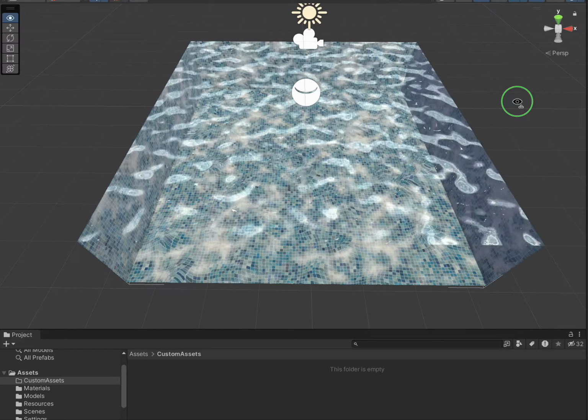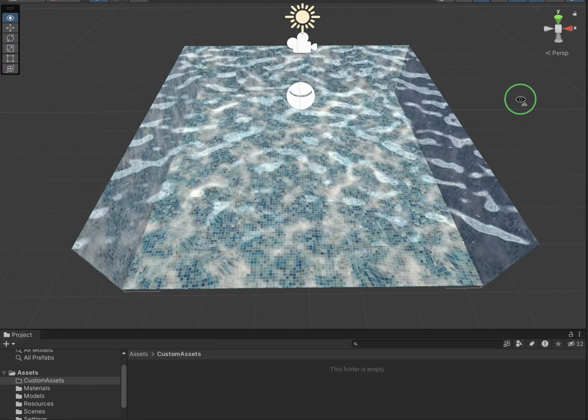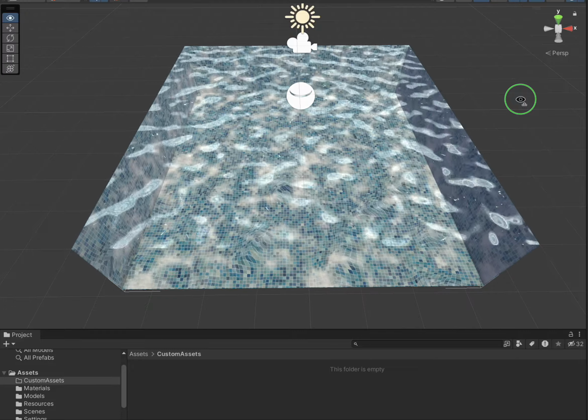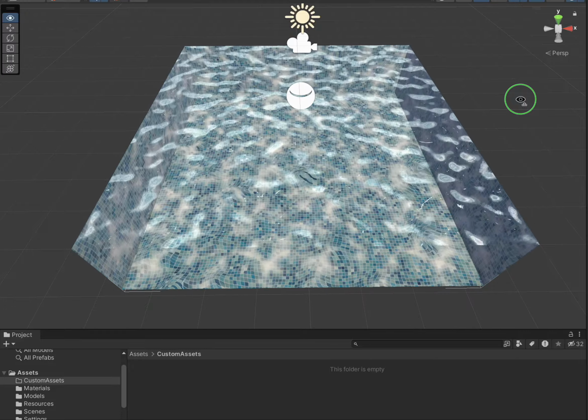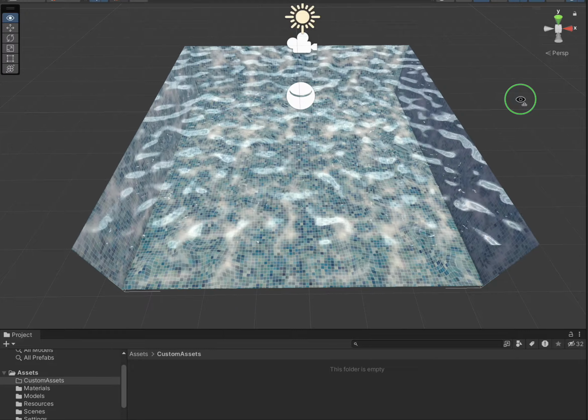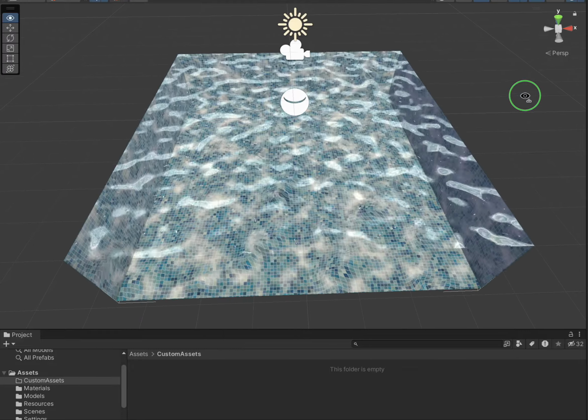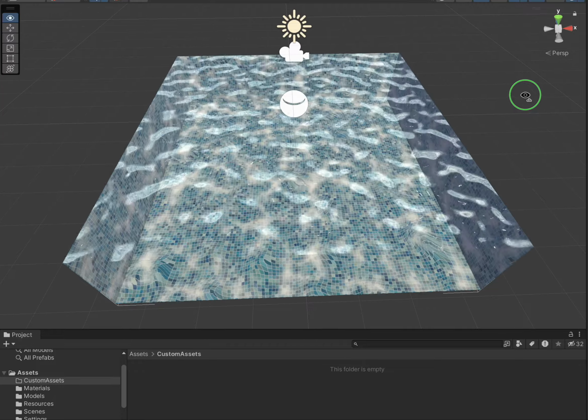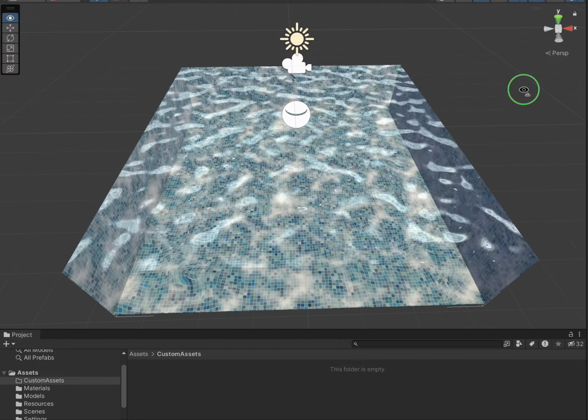Hello, we're just going to go over and show how to make this water surface reflection here. This is just a shading material that I put on a mesh, so we're going to go ahead and do that and show how easy it is to recreate this. This is within Unity, if you don't already know so far.